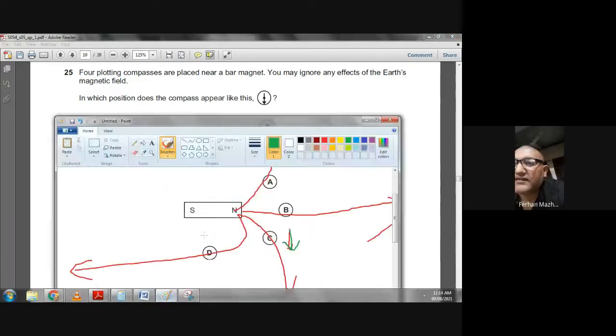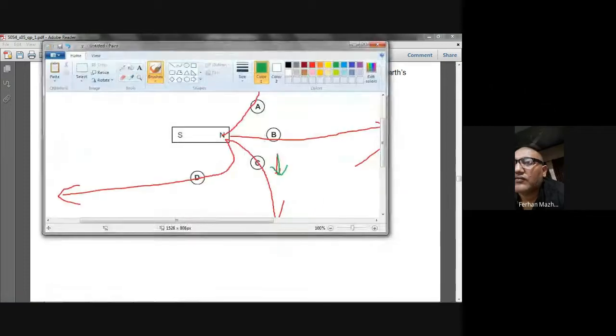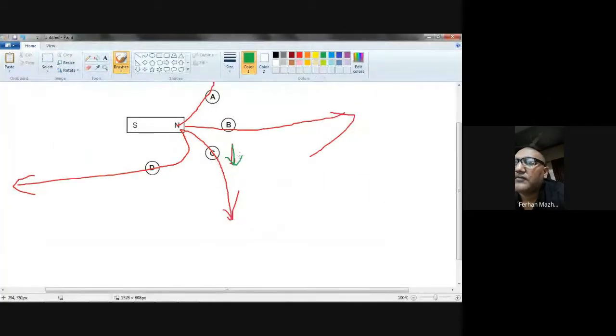You see, this is the north. From here the magnetic lines are coming out. Okay? The magnetic lines are coming out.